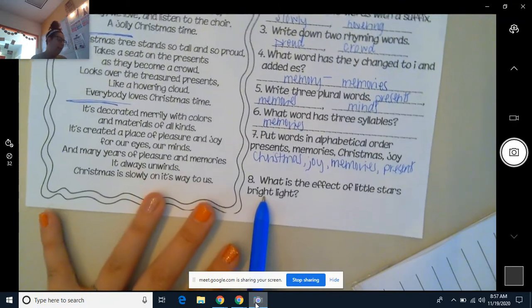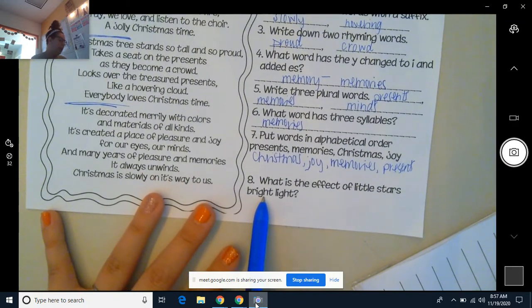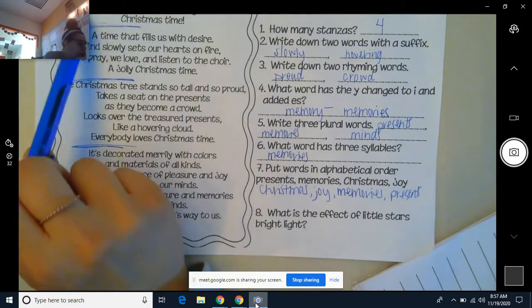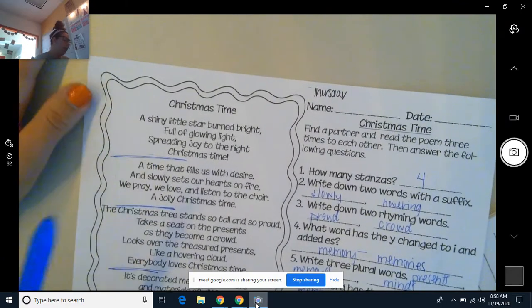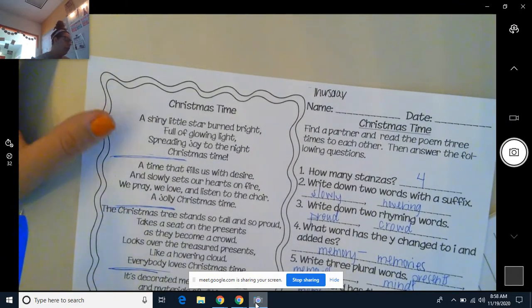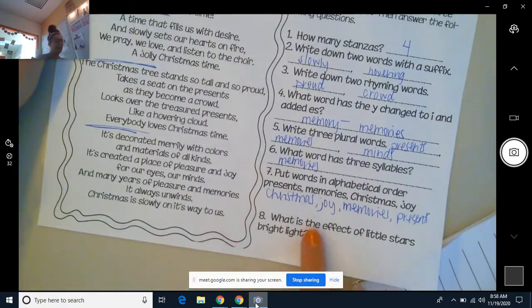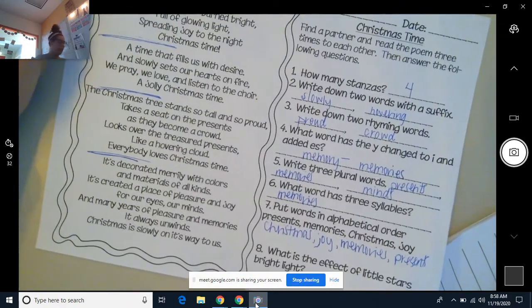Then the last one says, what is the effect of little stars' bright light? So that would probably be up here. It says, A shiny little star burned bright, full of glowing light, spreading joy to the night, Christmas time. So what is the effect of the little star's bright light? What is it doing?